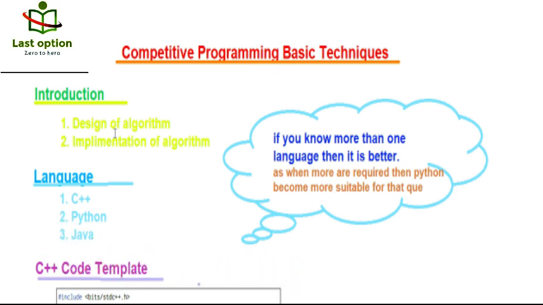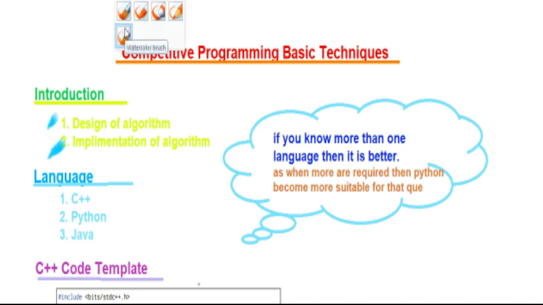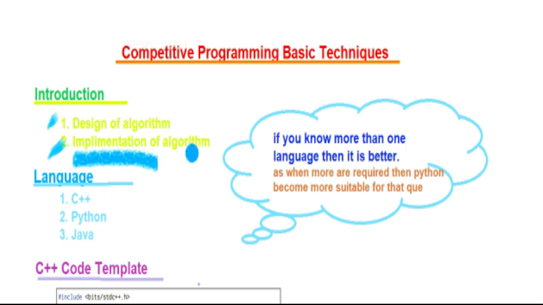It is just the design of algorithms and implementation of algorithms. If you know how to make the solution of a particular problem, then you know competitive programming. And if you know how to implement that solution, meaning how to write it in code, then this is the implementation of the algorithm. So this is what competitive programming is.